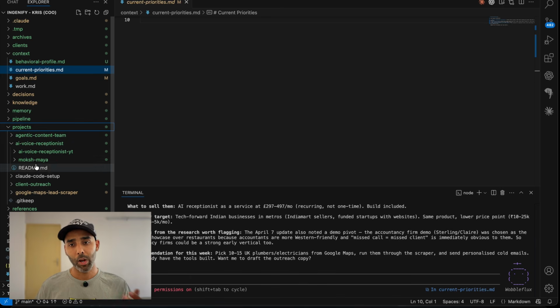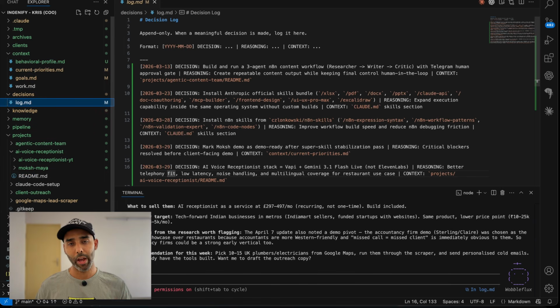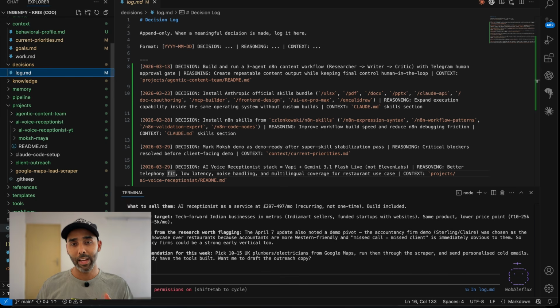Number 3, one project readme for whatever you are actively building. And number 4, a decisions log.md file. One line per decision: date, decision, and why. That's it. That's the whole system stripped to its bones. Everything else, like skills, memory files, knowledge pages, you can add as you go.